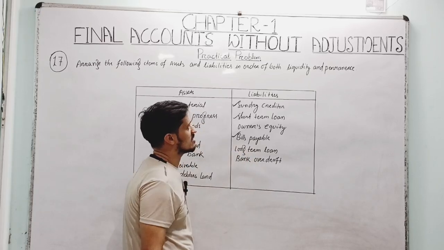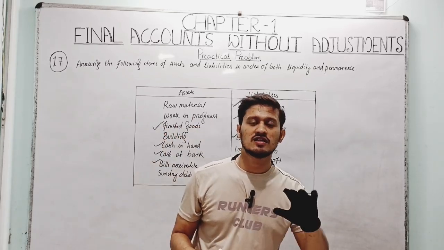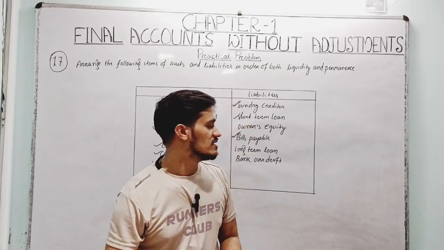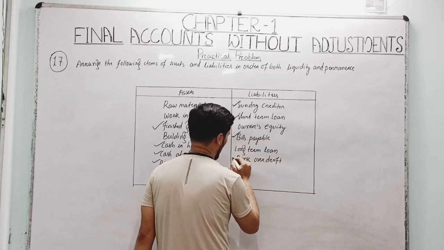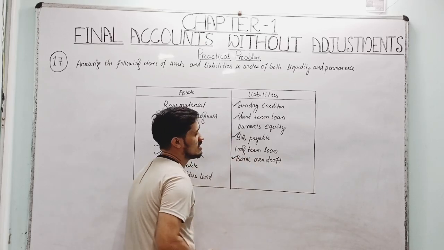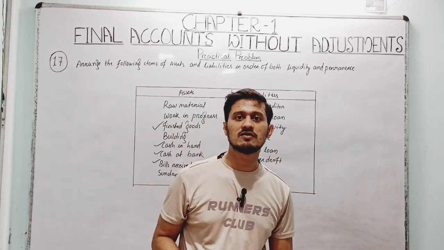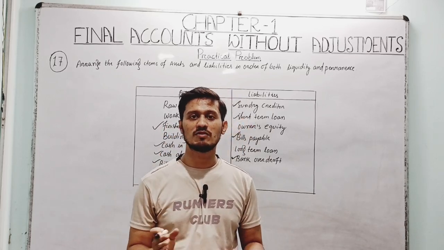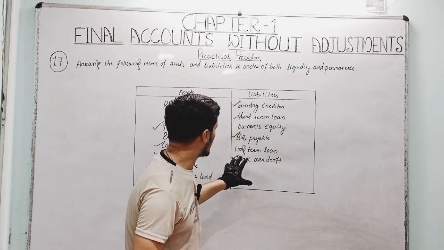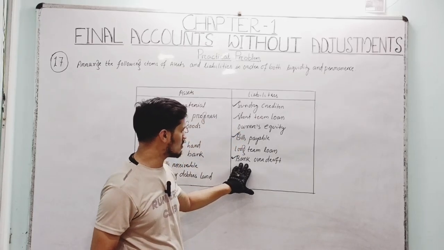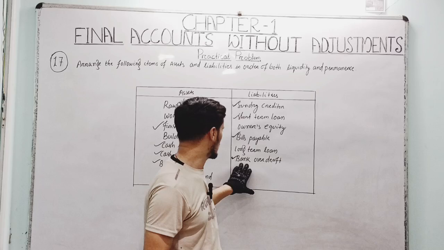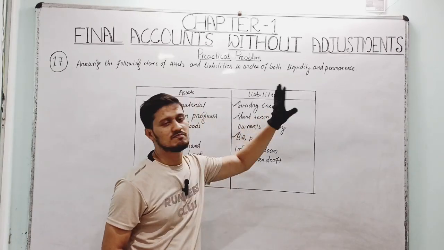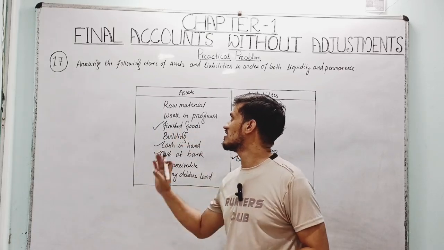Long-term loan cannot be entered in liquidity and permanence because long-term means paying the loan over more than one accounting period, right? And bank overdraft is a small credit amount given by the banks, on which we purchase some goods or raw materials for the business. This type of credit amount will be paid within one accounting period. That's why bank overdraft will come under liquidity and permanence, right? So question number 17 has been completed.